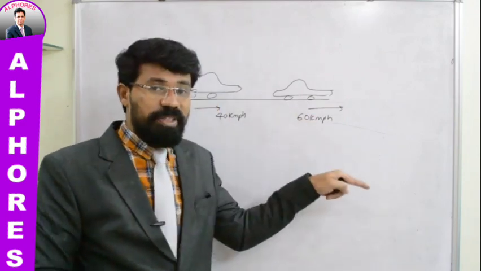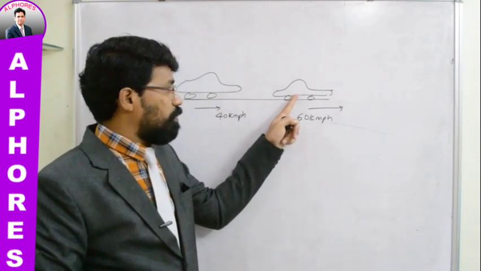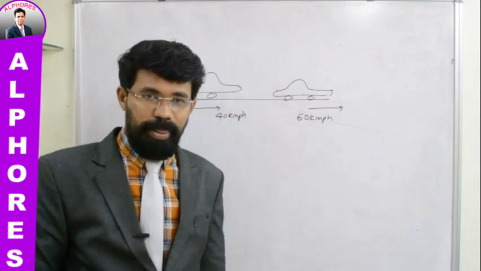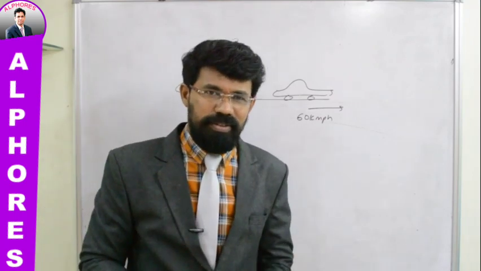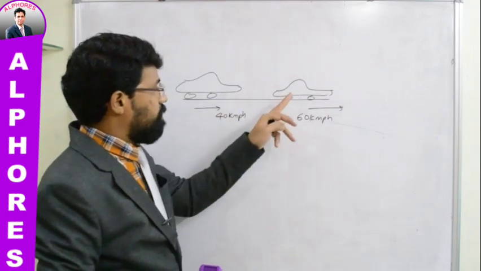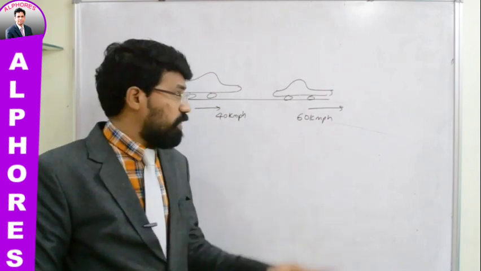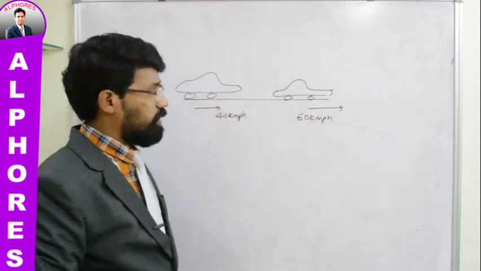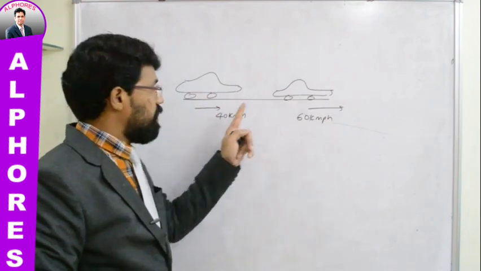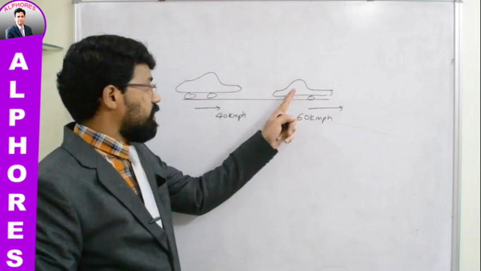If somebody is observing, standing just beside the road, this car appears to him moving with a speed of 60 kmph. These are practical experiences. Now the question is how does the scene look if the driver of this car observes the other car? If he turns back and observes this car, in this situation, this car is moving ahead with 40 km per hour and this car is going ahead with a speed of 60 km per hour. And now the driver of this car is observing this car.